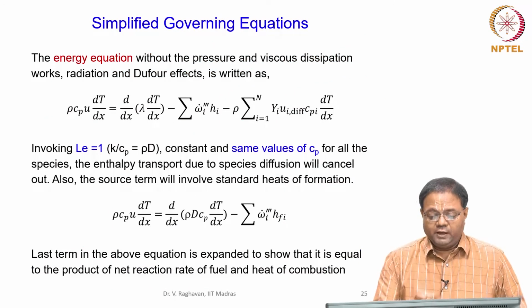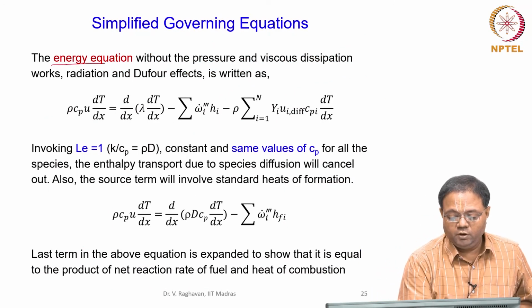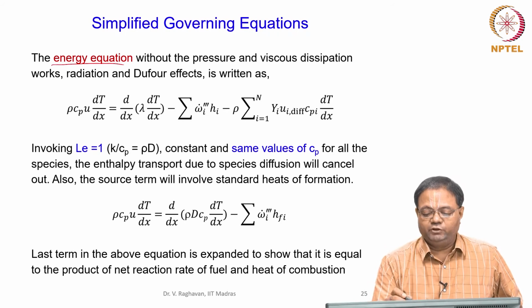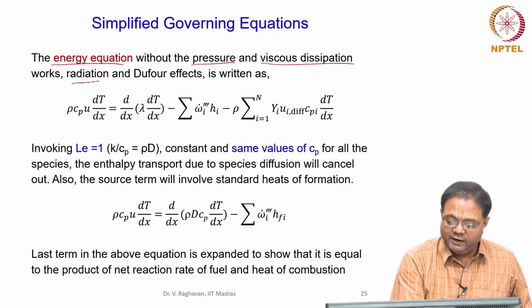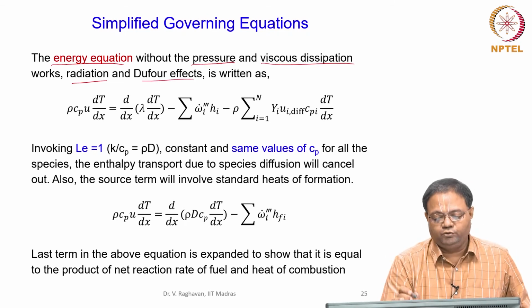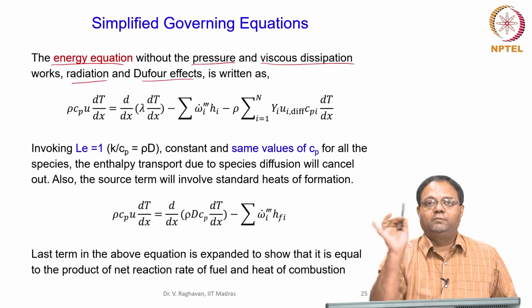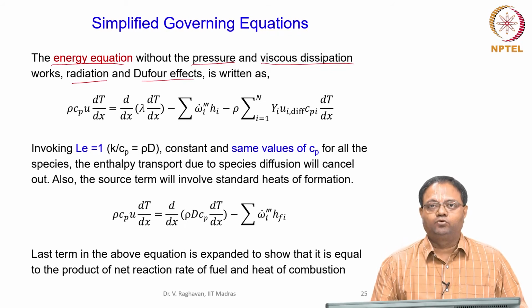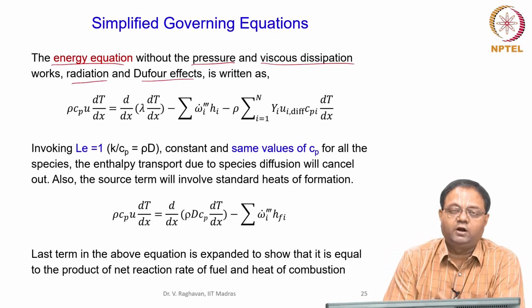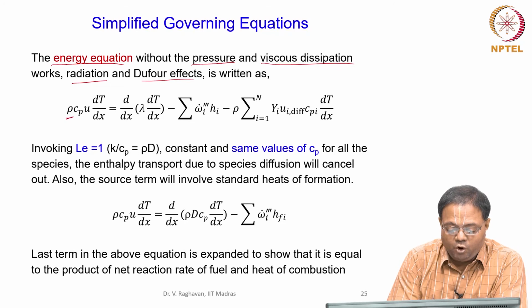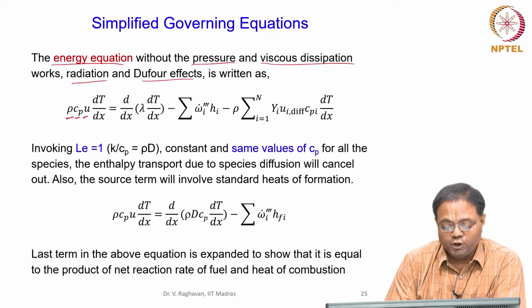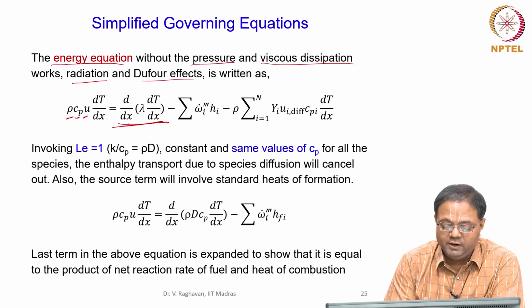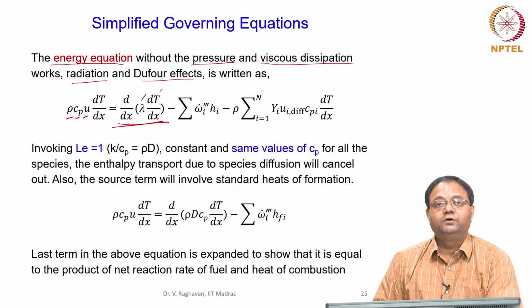Now, energy conservation. Again, I am writing this without the pressure and viscous dissipation work terms. Radiation is also neglected, as usual, and it is one-dimensional. The transient term is neglected. So, the ordinary derivative is written here: rho Cp times velocity times dT by dx equals the conduction term, d by dx of thermal conductivity times dT by dx.